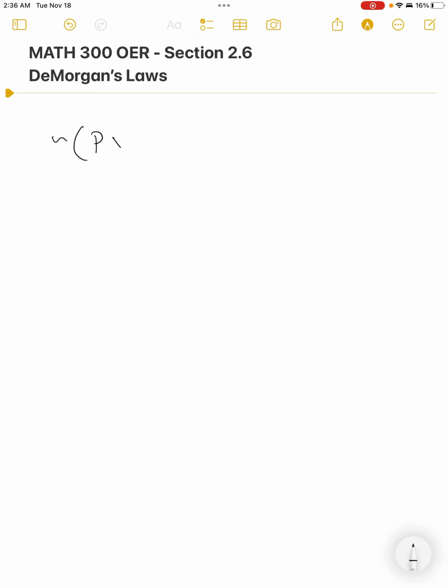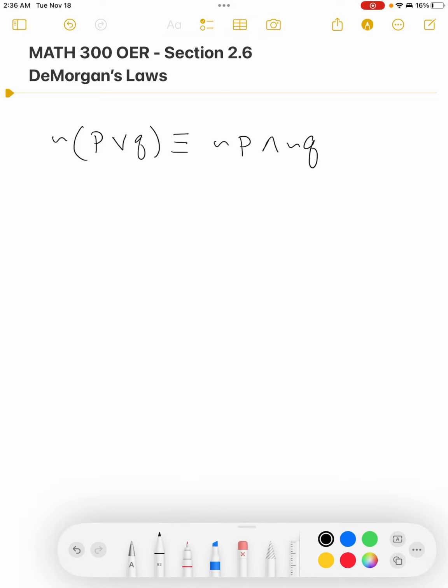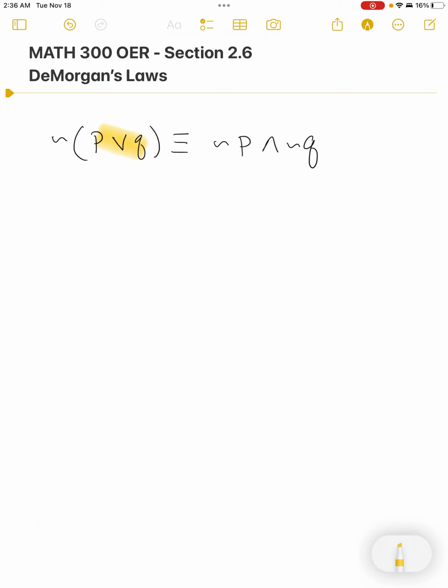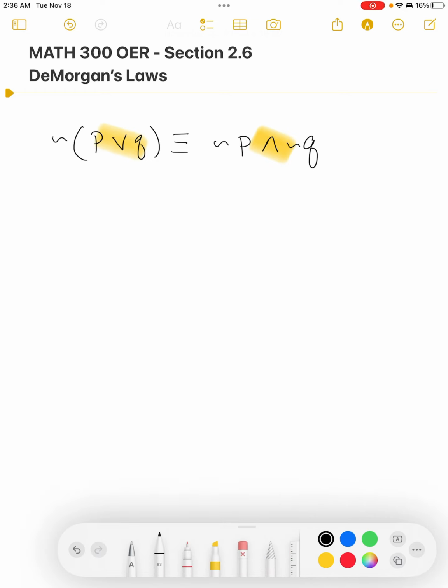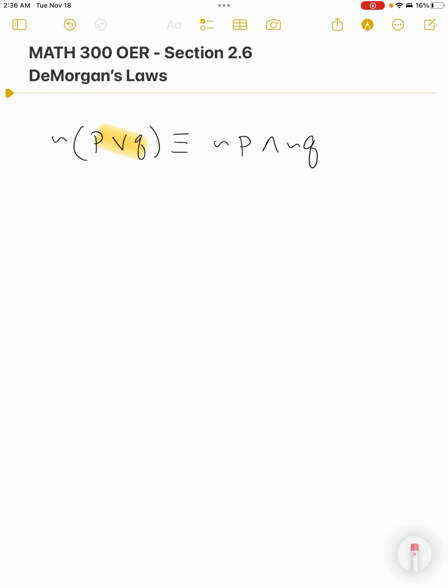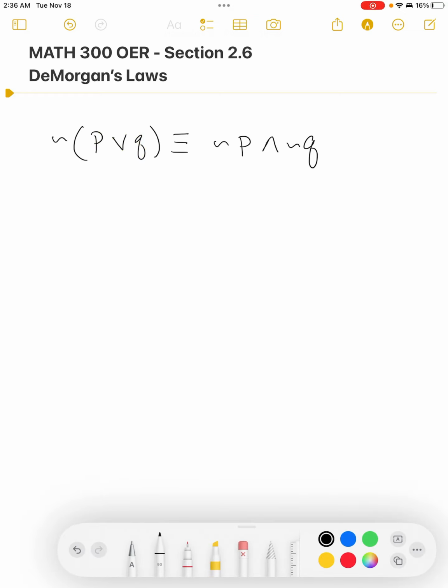De Morgan's Law says that the negation of an or statement, what we were working on, is 100% equivalent to negating each one, but having an and in between. So notice there's 2 switches. I'll highlight something really quick. You want to make sure that these things flip over. The negation of an or is for both things not to happen, and needs to be there. And so let me come in here and get rid of that highlight.